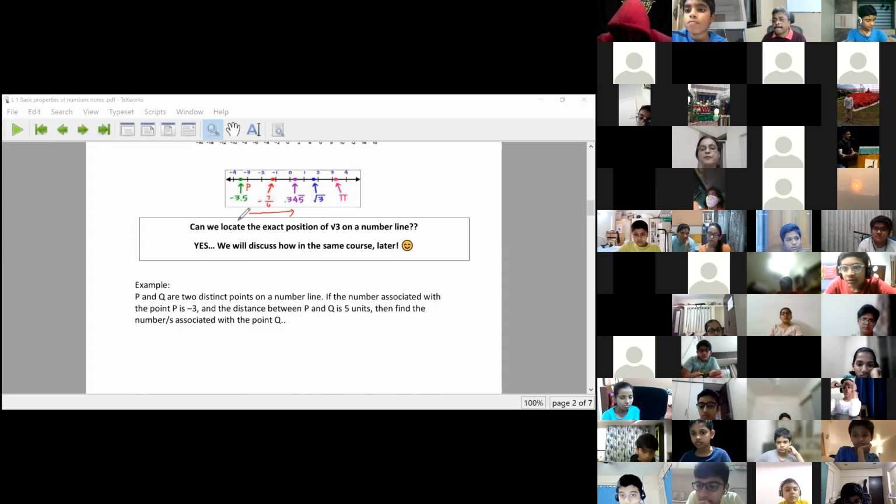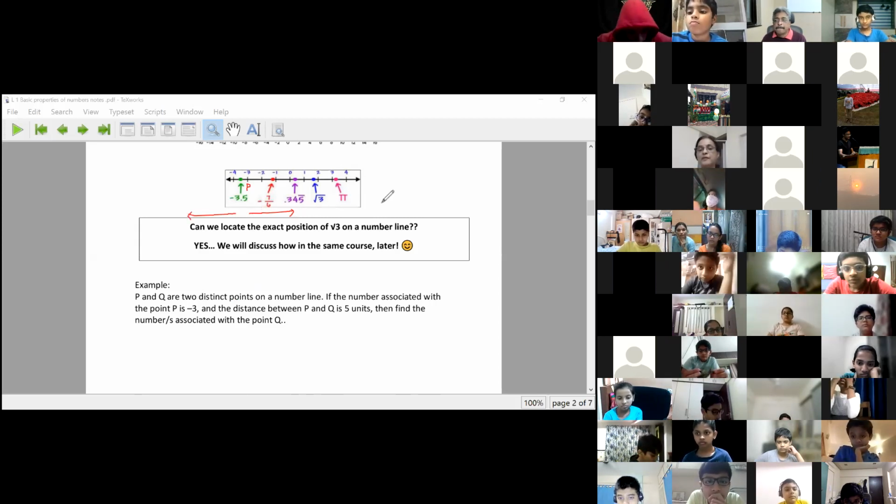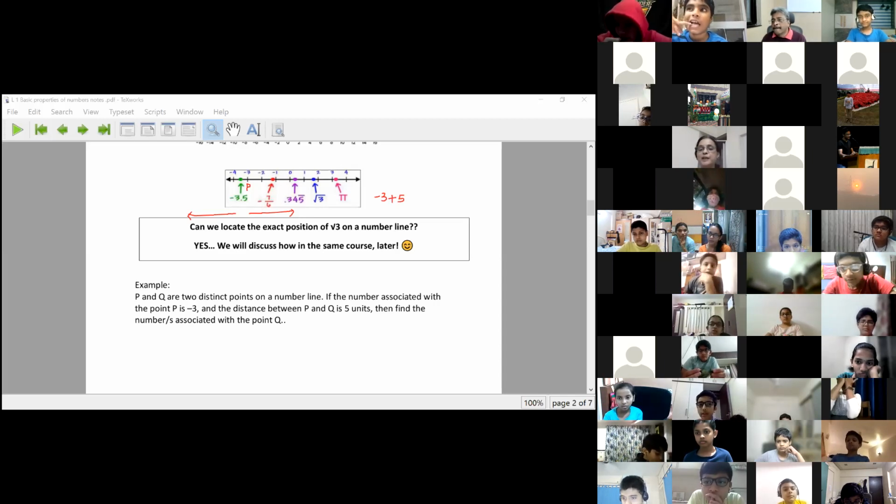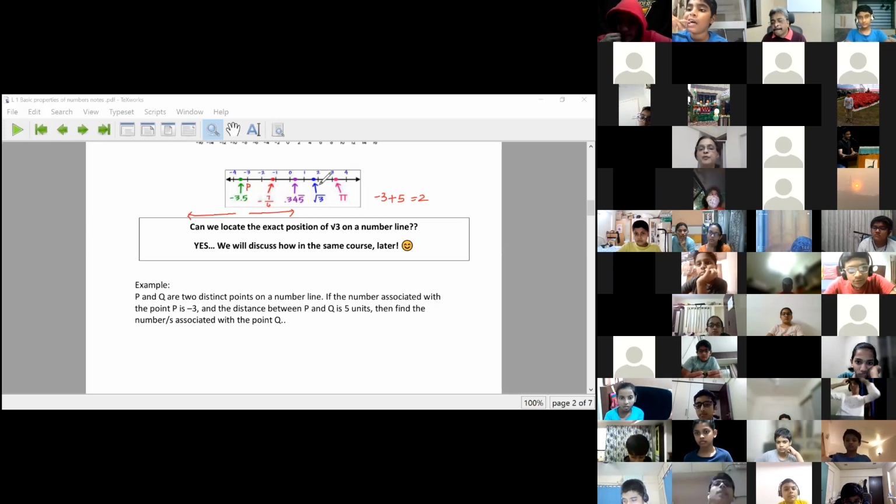If it is 5 units on the right, it will be 2. Minus 3 plus 5. What is minus 3 plus 5? It is as good as 5 minus 3, 2. I go 5 places on the right, 1, 2, 3, 4, 5. I land on 2.